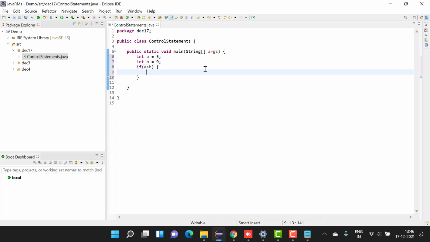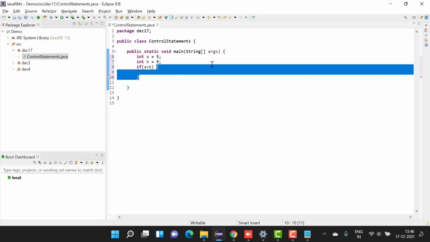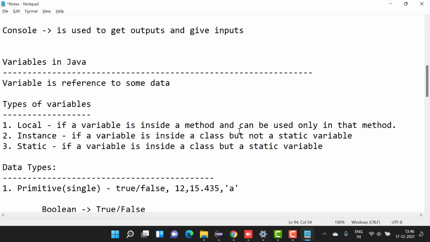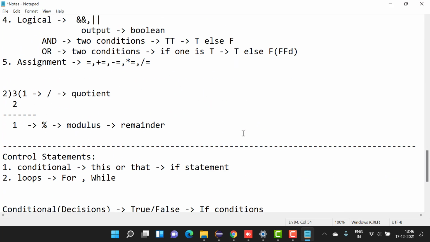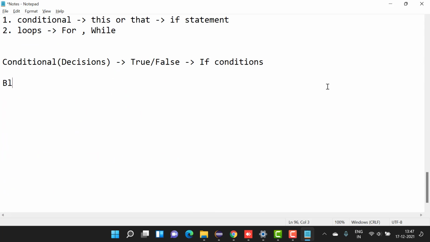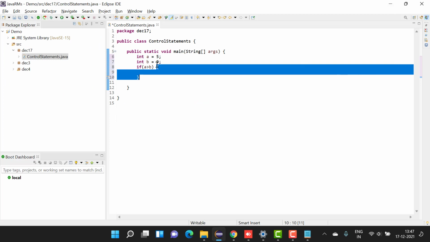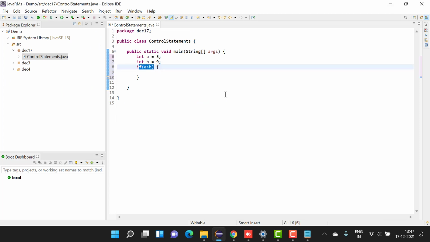Now remember this flower bracket is called a block. It's called a block of code. Anything which is enclosed in between two flower brackets is called a block of code. So this block of code is for this condition statement.